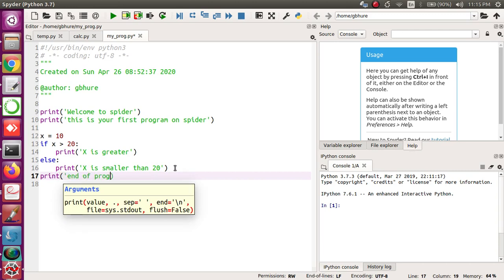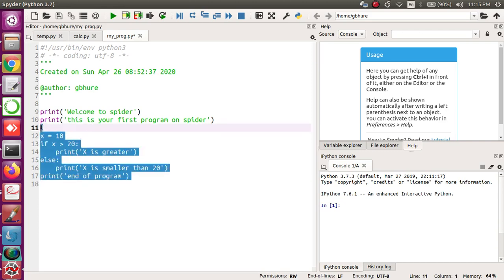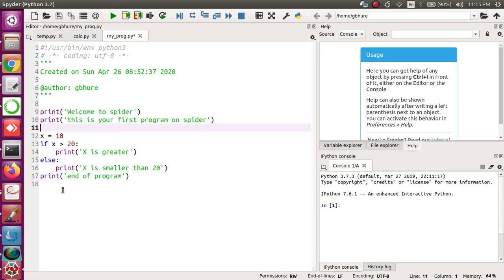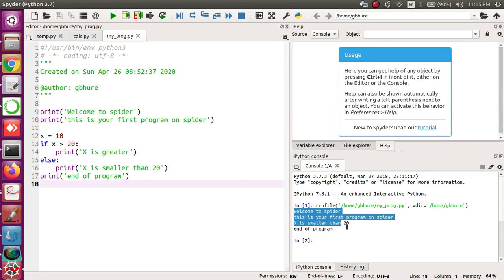End of program. So hold on, I have not yet discussed some of the syntax, what this indentation is, what this colon is doing here, what this if statement does and how it works. So I guess many of you could understand as well. This is pretty straightforward, simple to learn and understand. But still, let me just run this, and I see that this is the piece of code which is getting executed, right? And I see the output here.